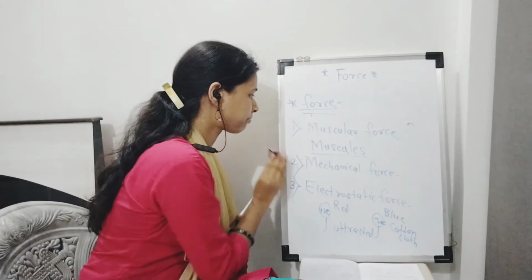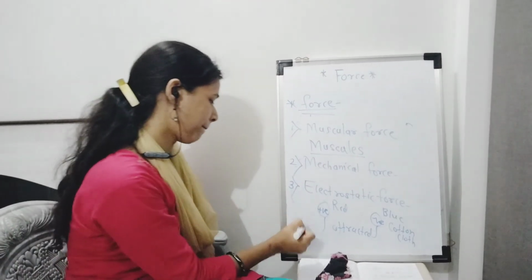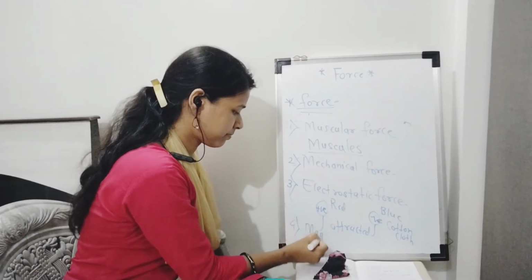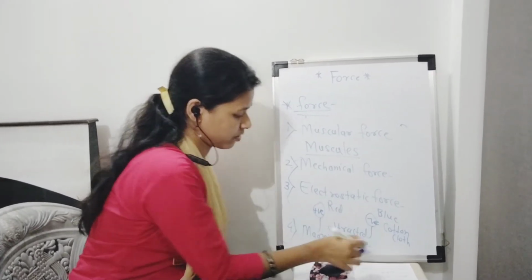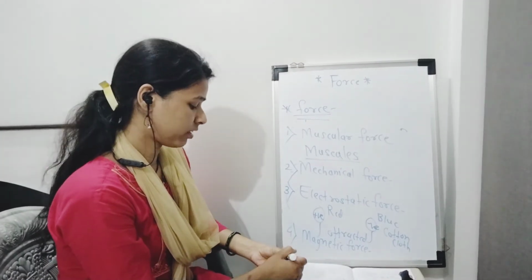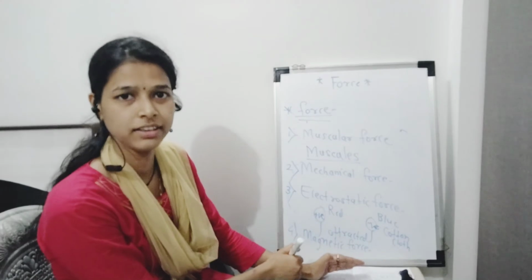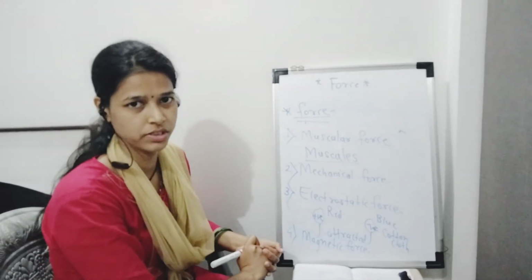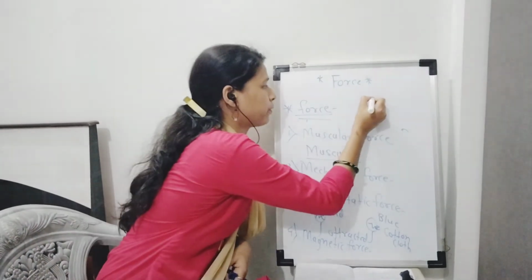Next, the fourth type of force is magnetic force. What is magnetic force? The force applied due to a magnet is called magnetic force. You already know that a magnet has two poles.